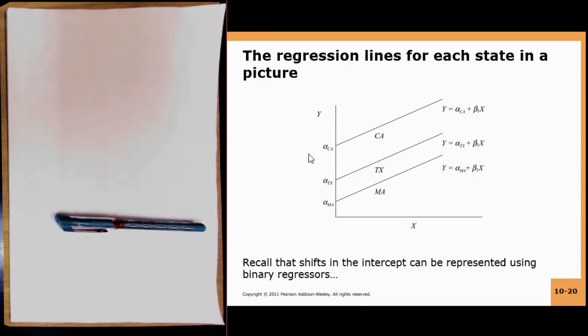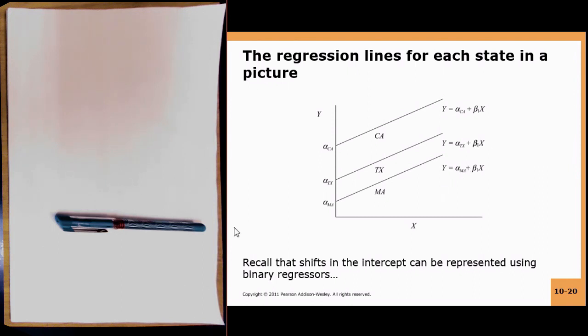As you can see, the intercept for alpha California is here, the intercept for alpha Texas is over here, and the intercept for alpha Massachusetts is over here. The slopes remain the same. The slope for each of these lines is beta 1 X, here also beta 1 X, here also beta 1 X.